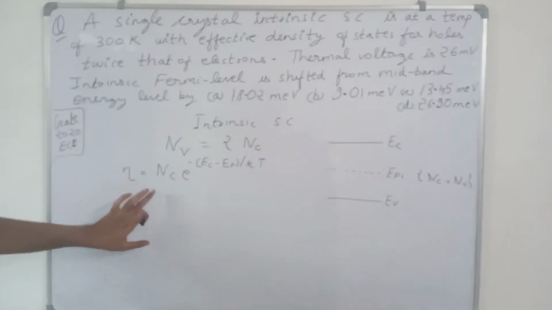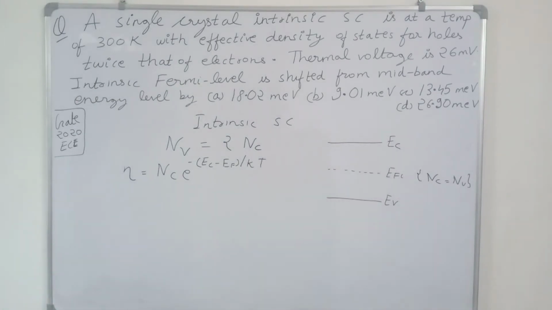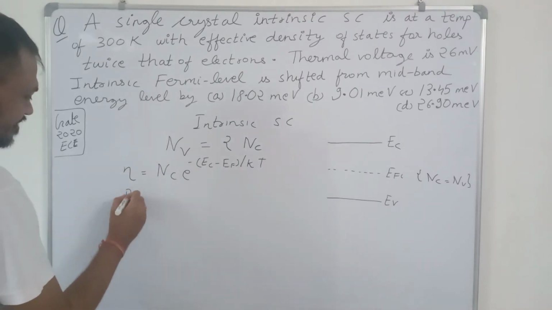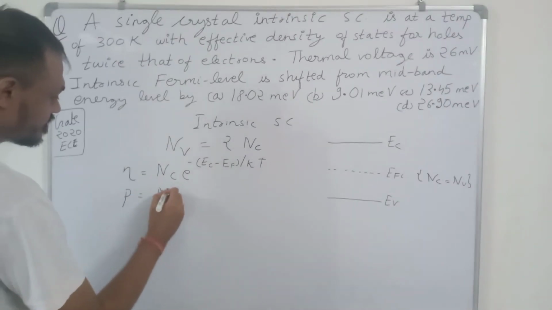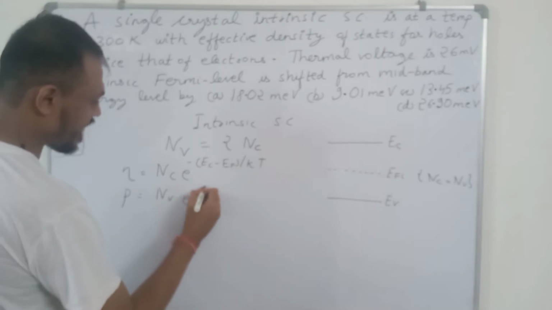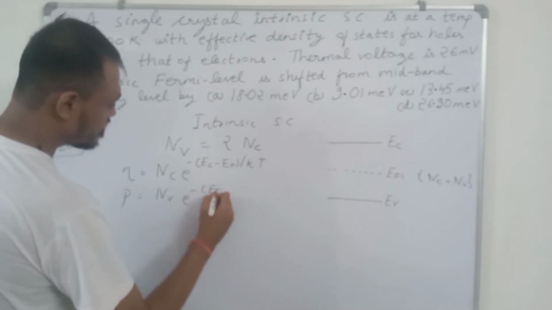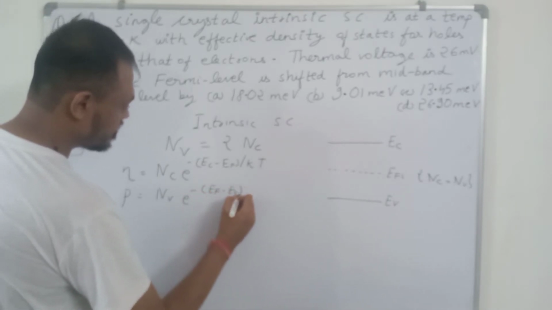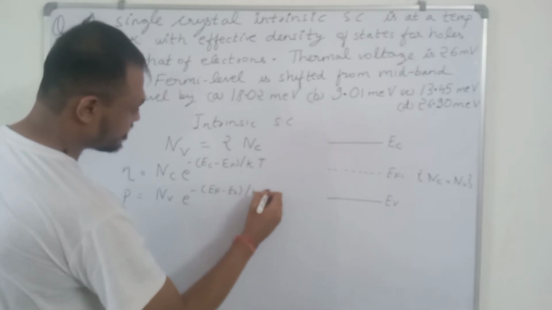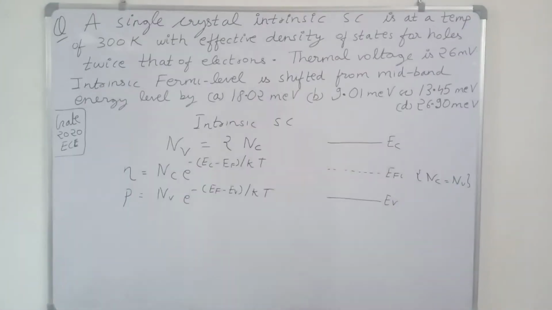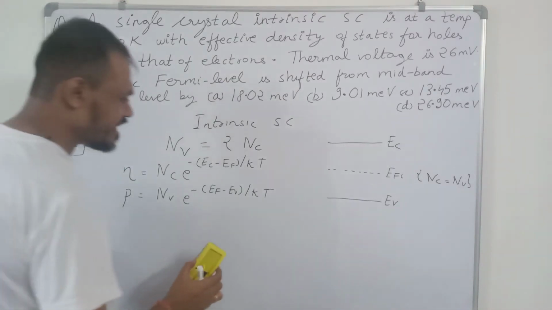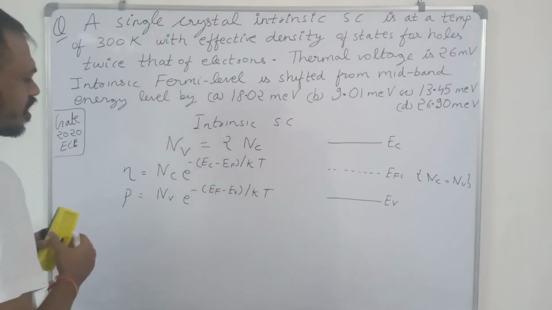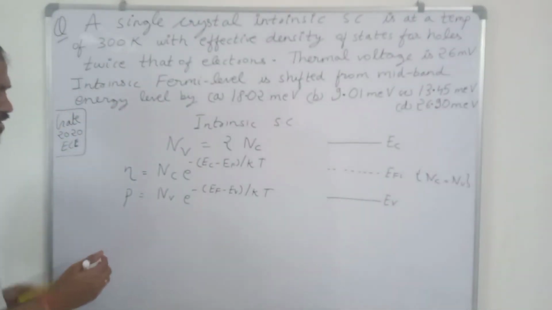This is the number of electrons, and the number of holes is given by Nv e to the power minus of Ef minus Ev upon kT. This is the number of holes. Obviously for an intrinsic semiconductor the number of electrons is equal to the number of holes, so we can equate n equal to p.